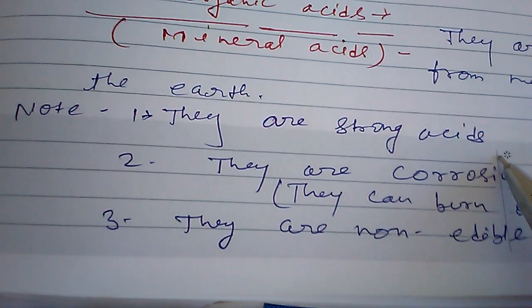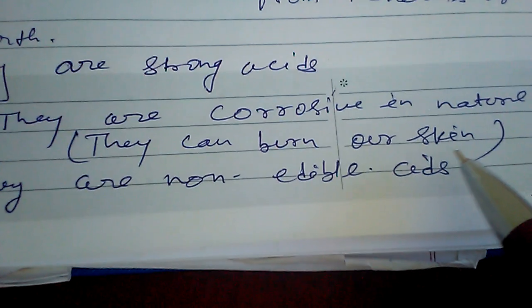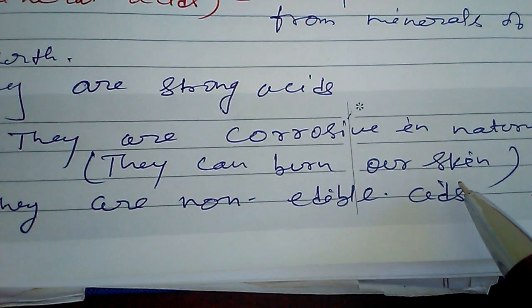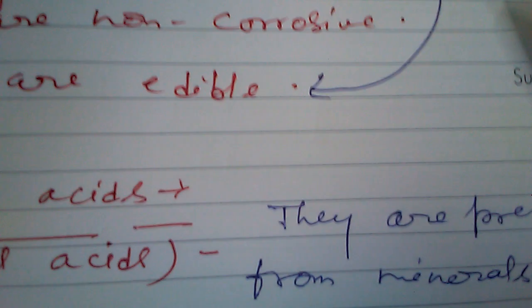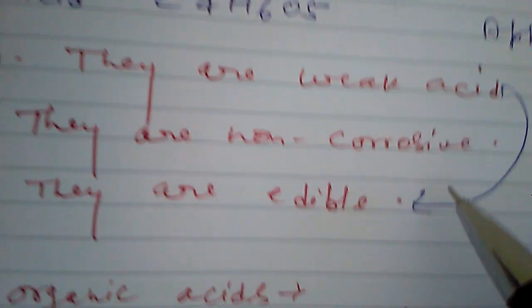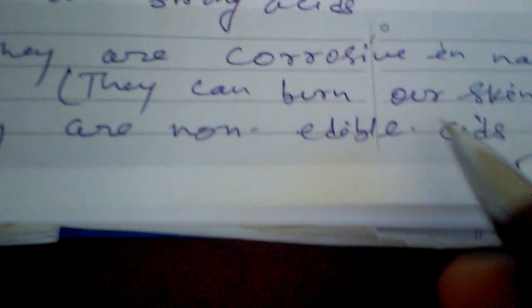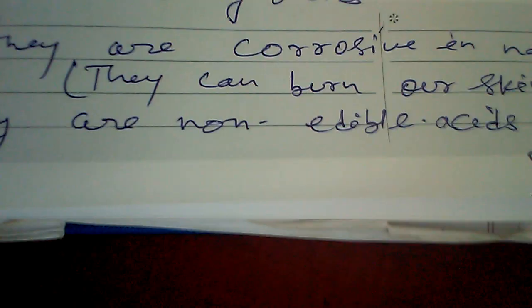Their properties are what? They are strong acids, just opposite to organic acids, which are weak acids. Second, they are corrosive in nature. Corrosive means they can burn our skin, they can form blisters on our skin, whereas organic acids are non-corrosive in nature. Because they are non-corrosive, organic acids are edible, but inorganic acids are corrosive, therefore they are non-edible acids. We cannot eat inorganic acids.